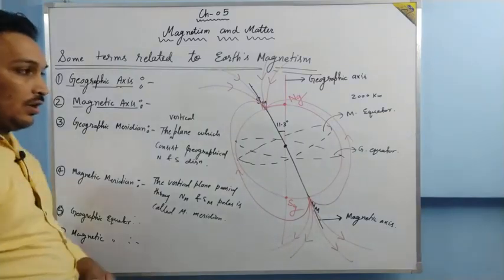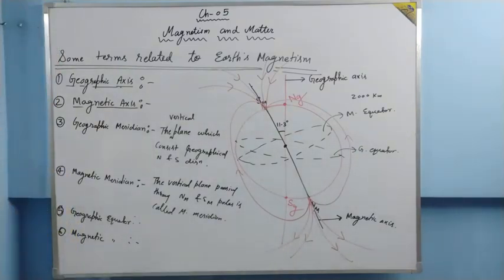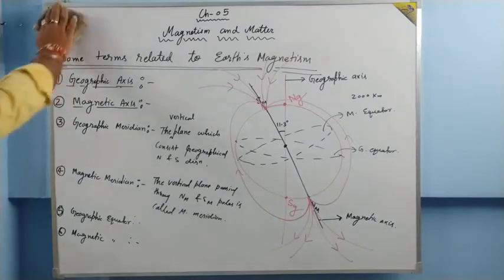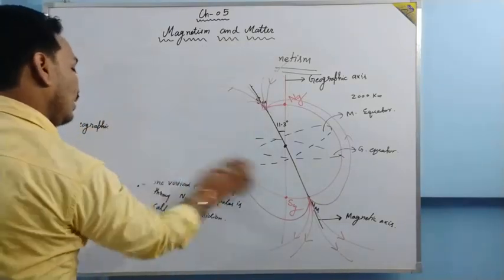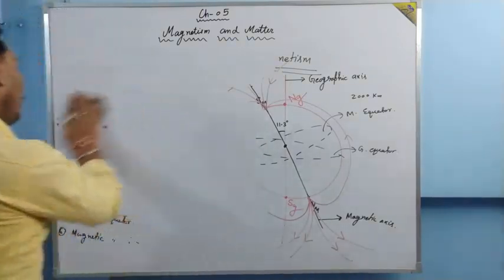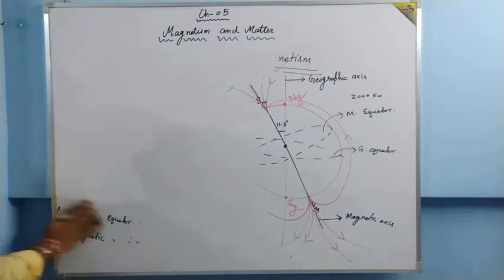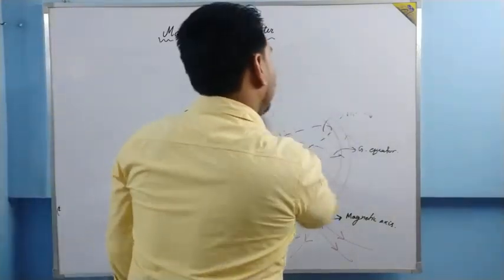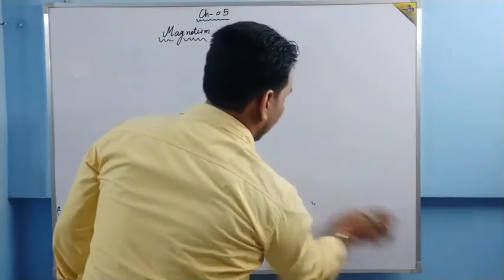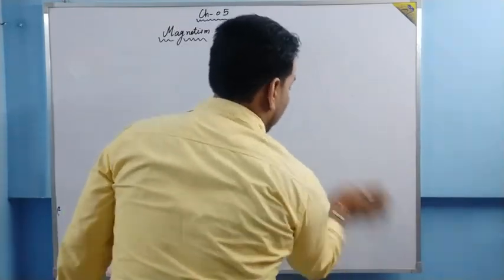Okay? Now let us move to the last segment of the topic as well as the chapter. The last thing we need to understand is the component of Earth's magnetic field. Let us understand.